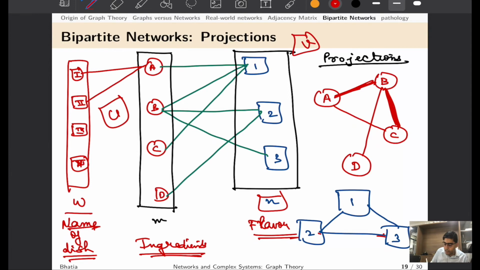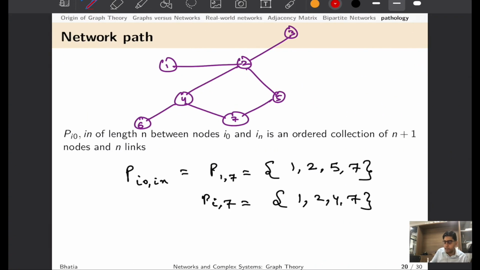And these kinds of bipartite networks and their projections make our life easier when we deal with some of these real world systems which we cannot express as unipartite networks or simple graphs. Now this brings us to a discussion on something called network path. We have already talked about degree distribution.